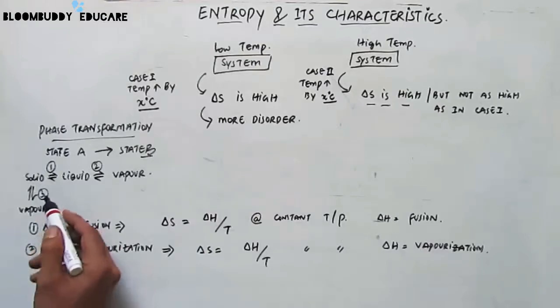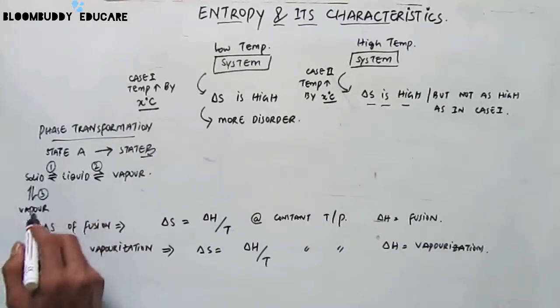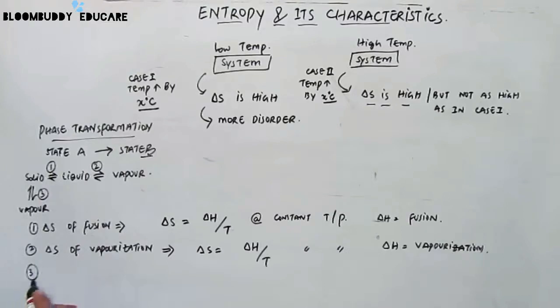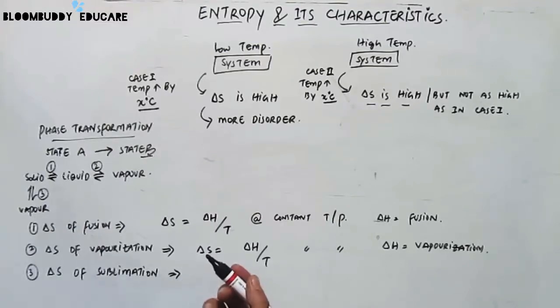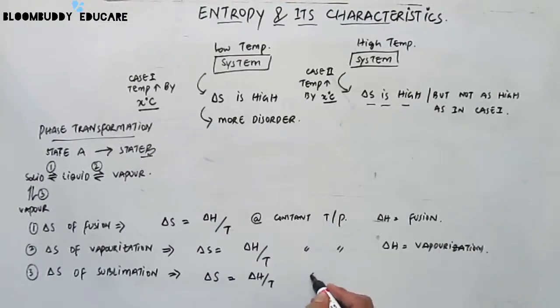And now if we convert directly a solid into a vapor, that is phase transformation 3, in that case we call it the entropy of sublimation. So sublimation is when a solid is directly converted into a vapor state. For example, in case of dry ice, it's directly converted from solid to a vapor state. In that case, the delta S is equal to delta H by T, where the temperature is constant and pressure is also constant, and this delta H is of sublimation.